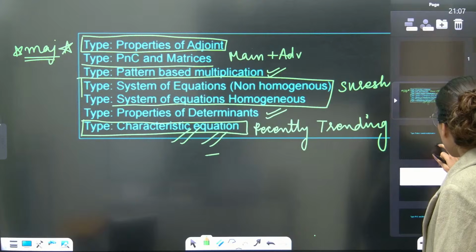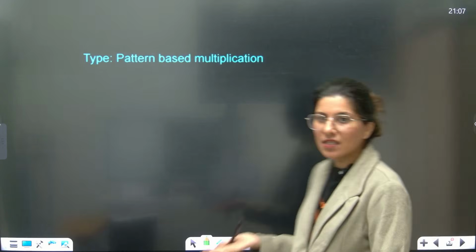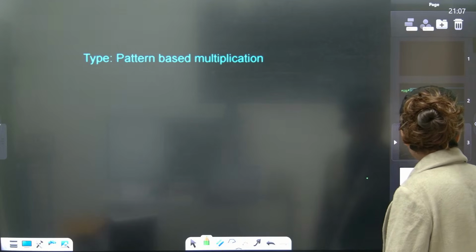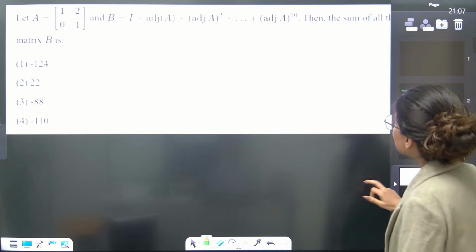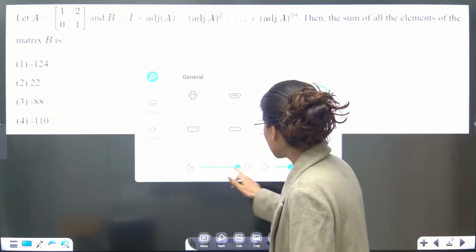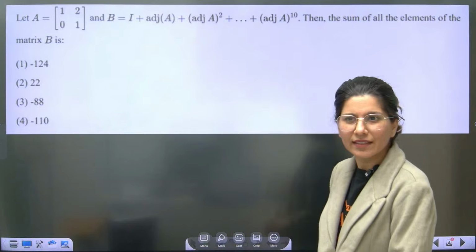Okay, now let's start with pattern based multiplication. Pattern based multiplication, let's start it out. So over here, what is the question? Let us see. Let me just reduce the brightness a bit now because we have a white slide. Yes, I think it's good.